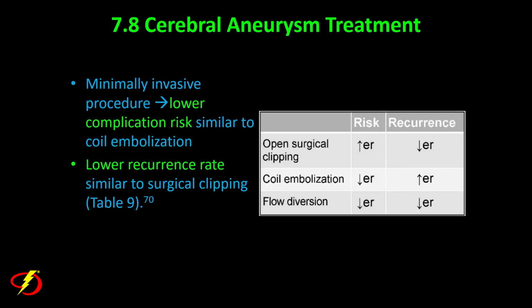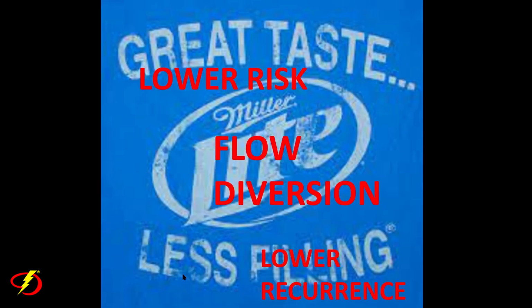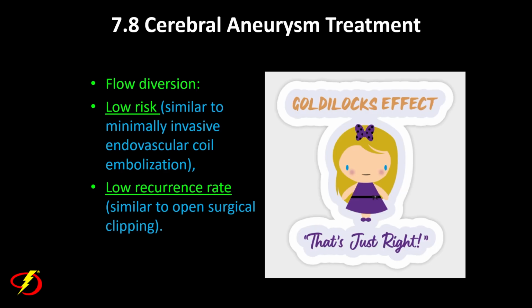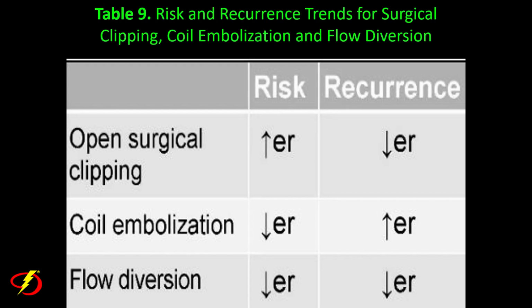So what's very interesting is if you look at open surgical clipping, the risk might be higher, the recurrence rate is lower. Coil embolization has lower risk but a higher recurrence rate, and flow diverting devices have actually lower risk and lower recurrence rate and may represent the holy grail of future aneurysm treatment. You may have heard this before, but essentially flow diversion has lower risk and lower recurrence. So again, low risk and low recurrence rate. Low risk similar to coil embolization, low recurrence rate similar to open surgical clipping with these flow diversion devices.